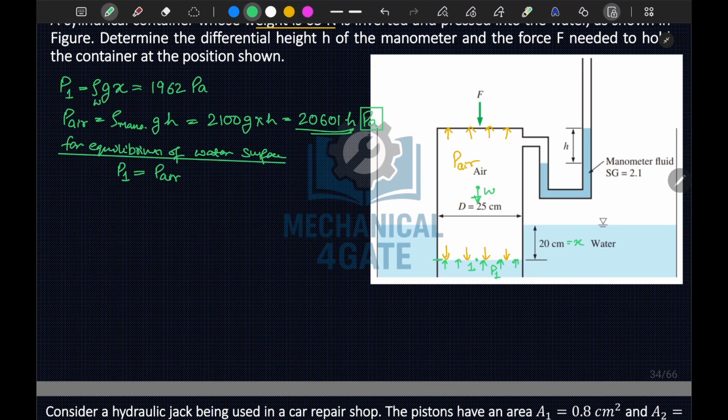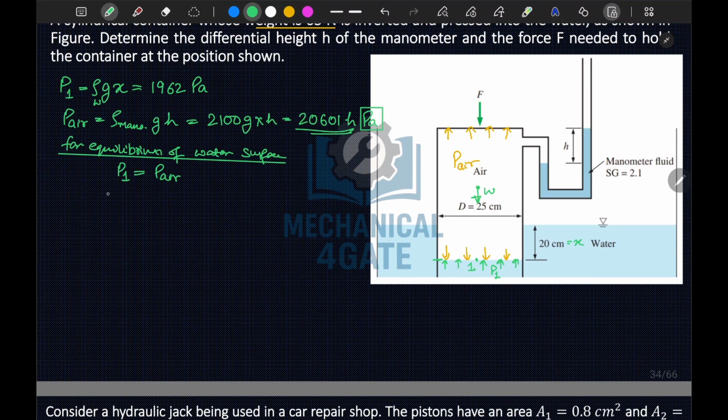Like we know that on the free surface the pressure will be equal to just below it, it should be in equilibrium, net force should be zero.